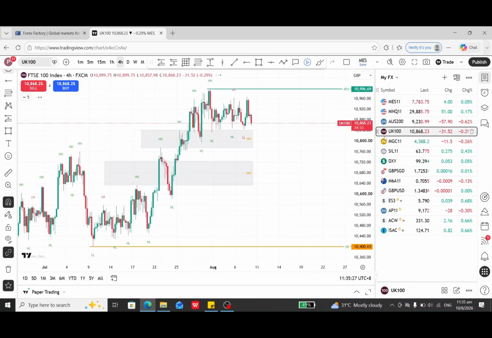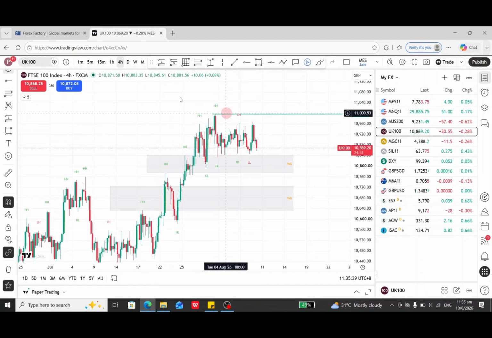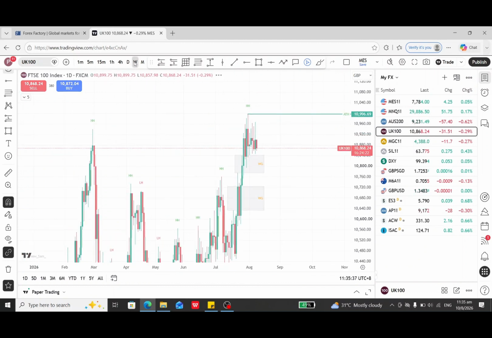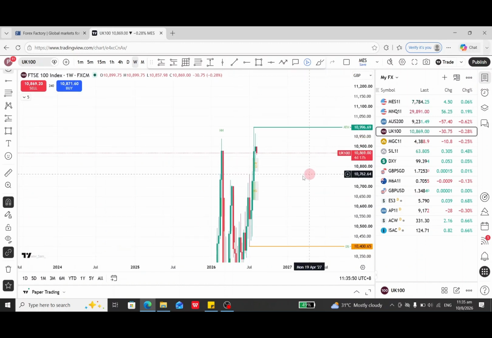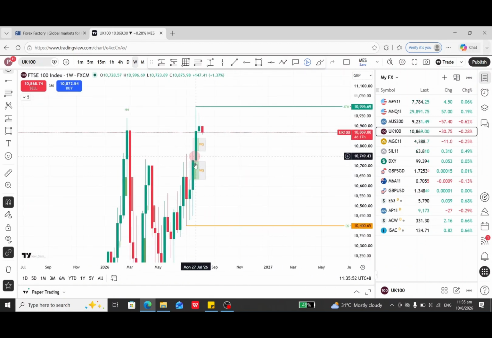Okay, move on to UK 100. UK 100 is not really interesting, because last week and the last few days it has been ranging, not moving anywhere. Based on the weekly chart, a weekly gap has formed, which is supporting the buyers. So the market can retrace up to here, then reject back.